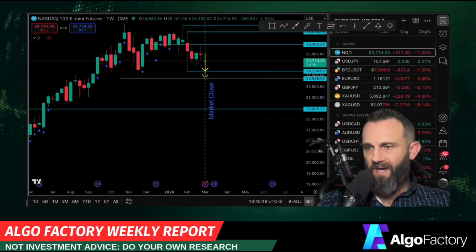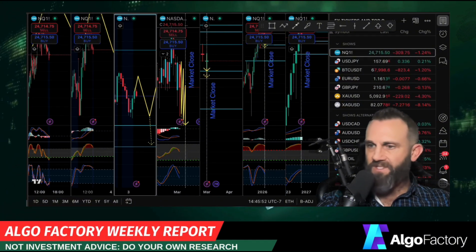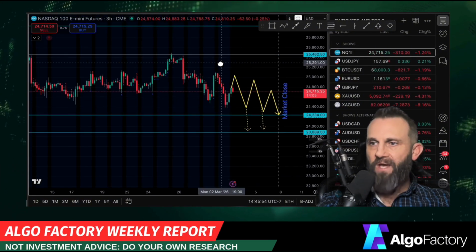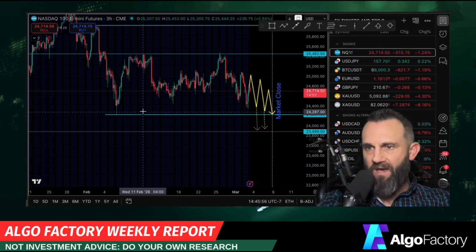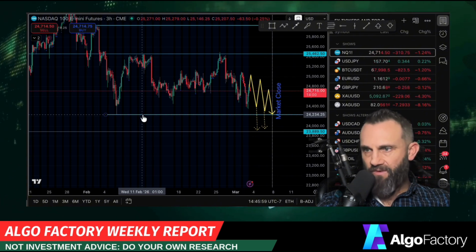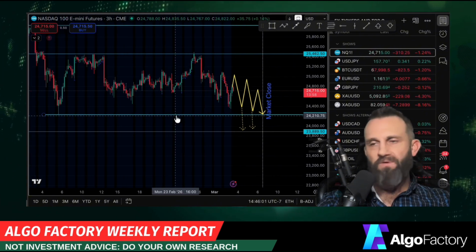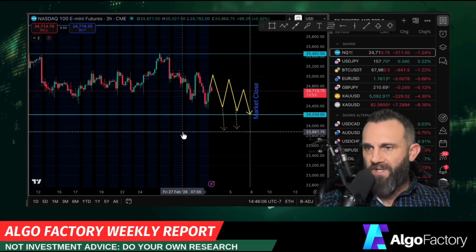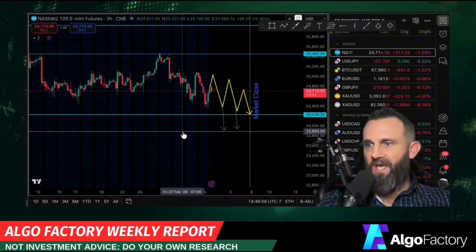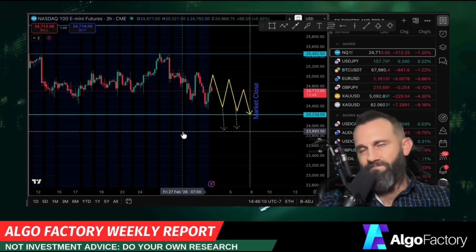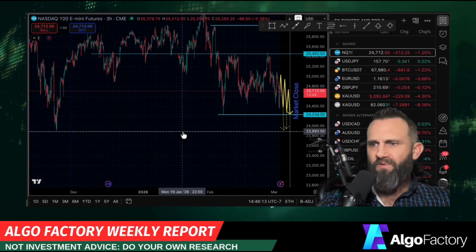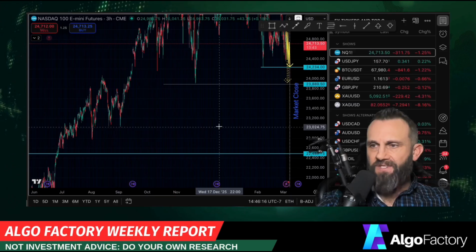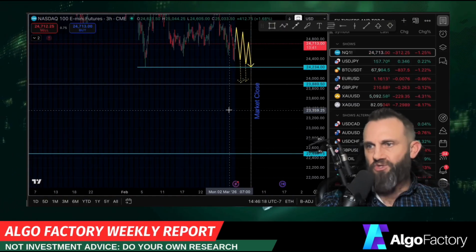So if I zoomed back into the tradable timeframes, in this case, the 3-hour, price might just kind of rock back and forth, stay above this local low of 24,234. But if there is a significant event in the war or really anywhere else, price could actually dump down to 23,893. So effectively, 24,000.